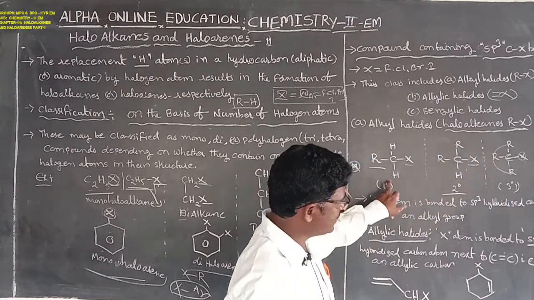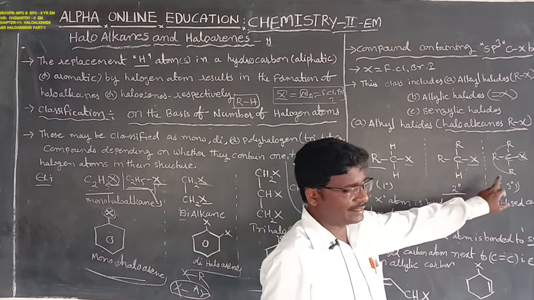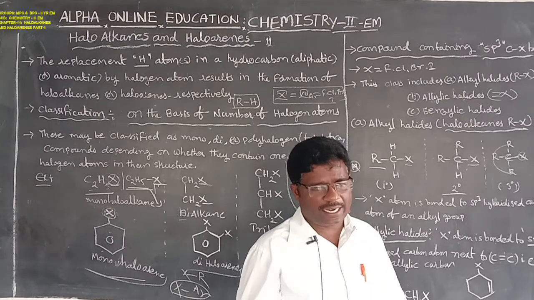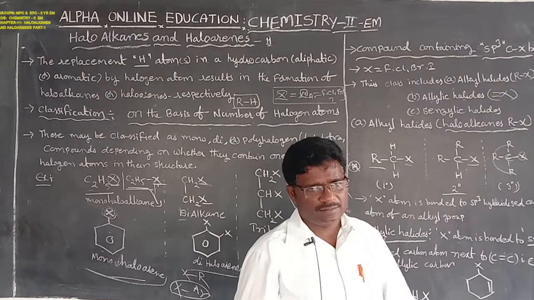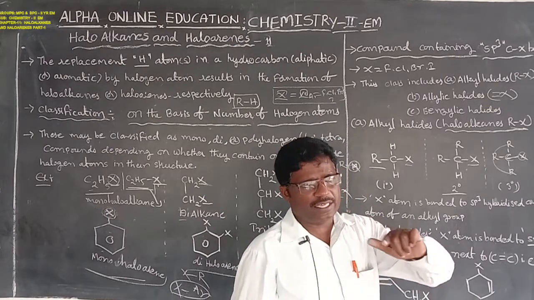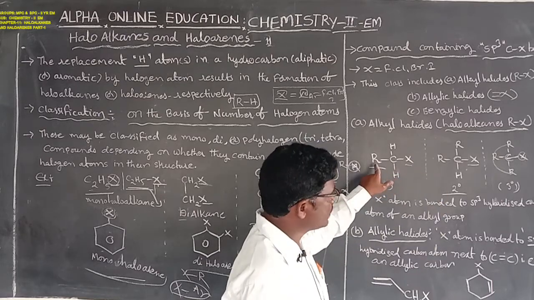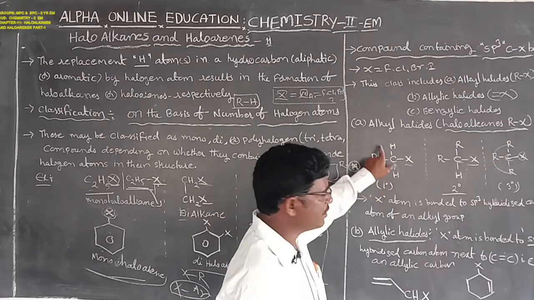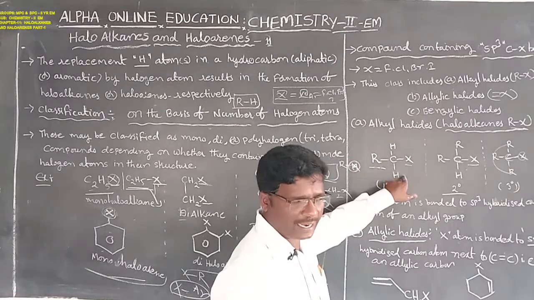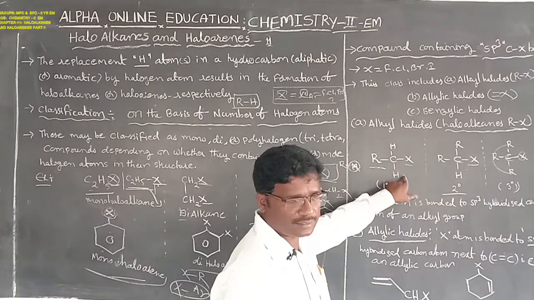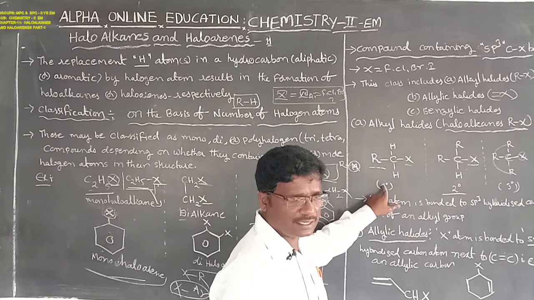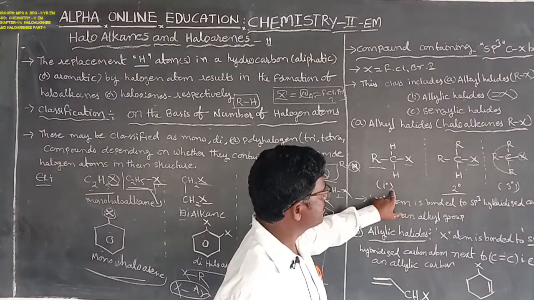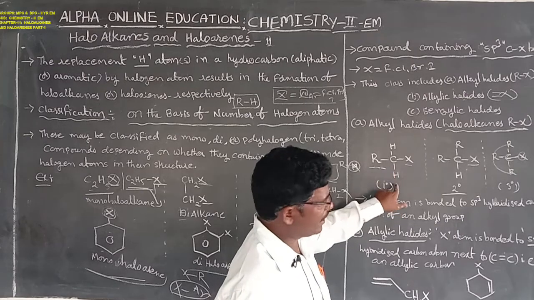Primary alkyl halides, secondary alkyl halides and tertiary alkyl halides. The halogen atom bonding with the carbon atom, and this carbon atom is bonding with only one alkyl group, that is the replacement of hydrogen atom. It is also called a primary alkyl halide or primary haloalkane.